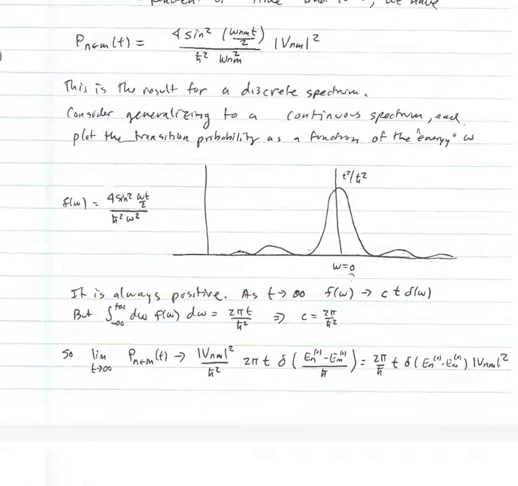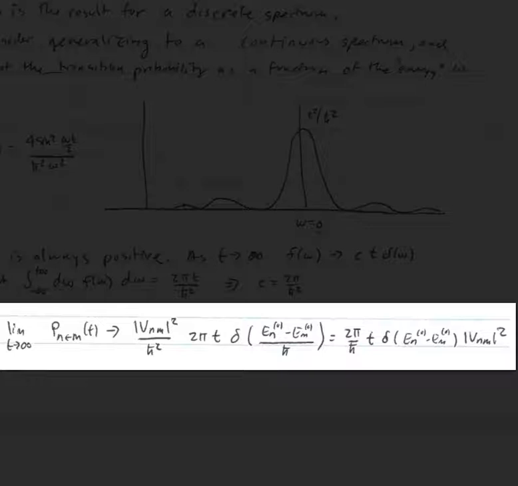So what we have learned is that if we take the limit t goes to infinity of the transition probability from state m to n as a function of time, it'll go like the matrix element squared divided by h bar squared times 2 pi t times a delta function of (E_n^(0) minus E_m^(0)) over h bar. I can remove the h bar in the denominator of that delta function to rewrite it as 2 pi over h bar, t, delta of E_n^(0) minus E_m^(0), multiplied by |V_nm| squared. That's just using the identity that the delta function of c times t is equal to 1 over c times the delta function of t.